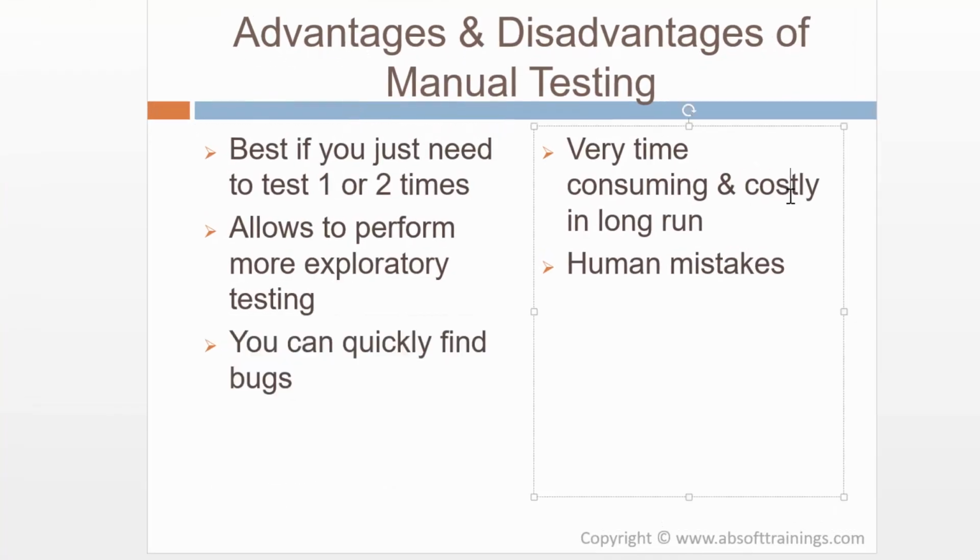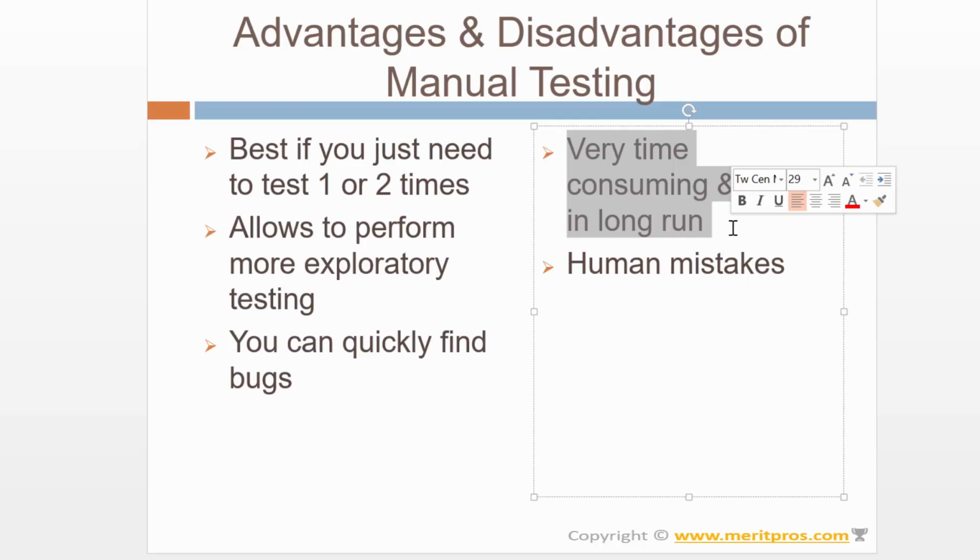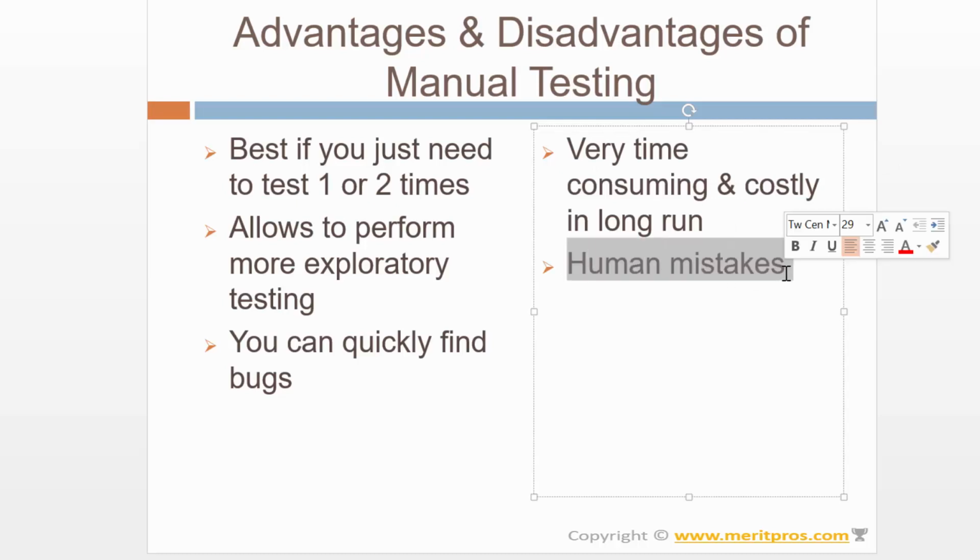Coming to the disadvantages, it is very time consuming and costly in the long run, because everything we are repeating manually. It is very time consuming, and there are human mistakes as well. Because we are humans, mistakes are possible sometimes, like we may report wrong or we may see wrong. So human mistakes are possible.